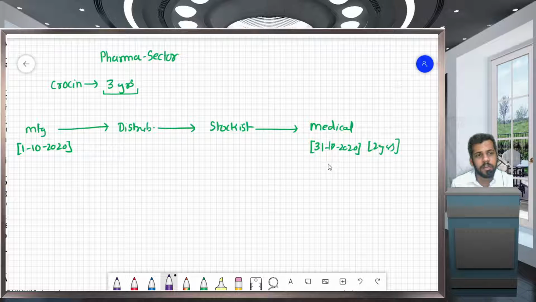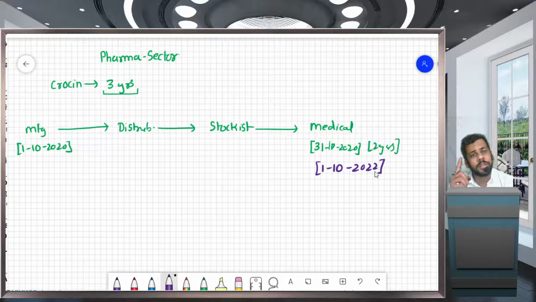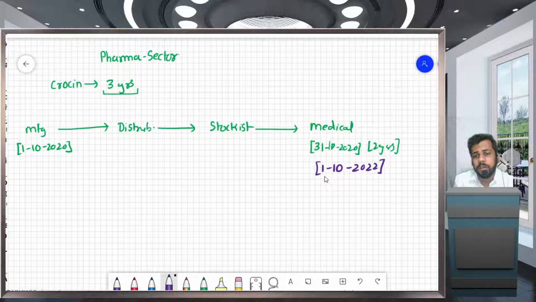In this case, it expired on 1/10/2022. However, as per the credit note section, that is section 34, up to how much time can the goods be returned? Up to September of the next financial year. So in this case, it was September 2021. But these goods expired on 1/10/2022.